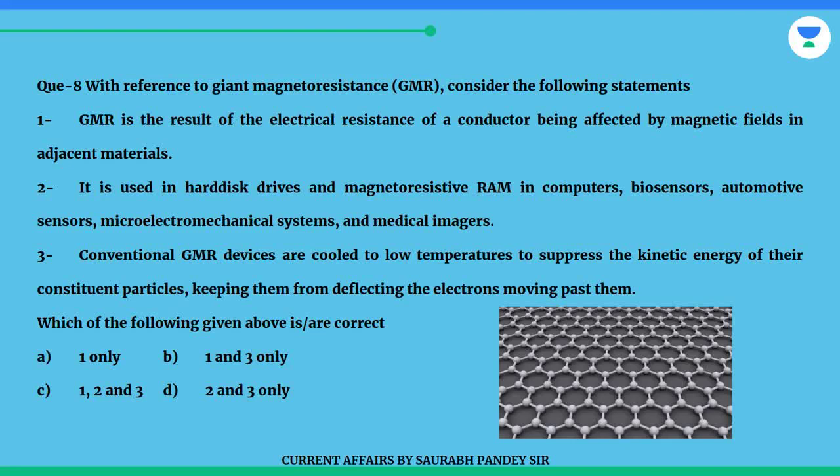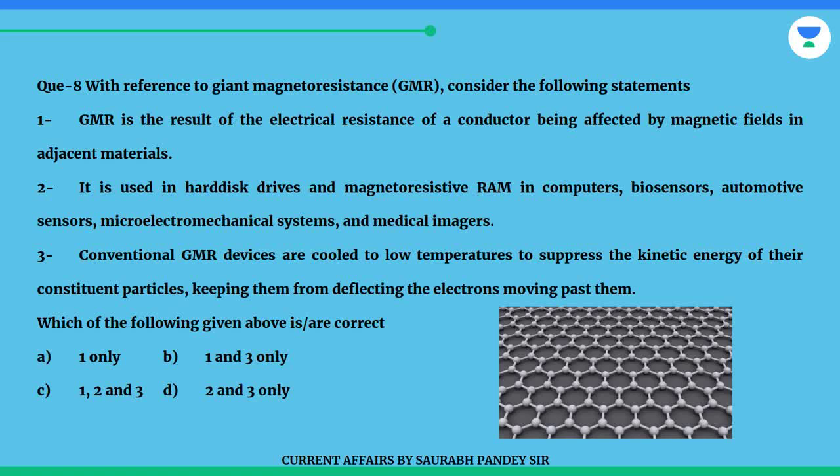Question 8. With reference to giant magnet resistance, GMR, consider the following statements. 1. GMR is the result of the electrical resistance of a conductor being affected by magnetic fields in adjacent materials. 2. It is used in hard disk drives and magneto-resistive RAM in computers, biosensors, automotive sensors, microelectromechanical systems, and medical imagers. 3. Conventional GMR devices are cooled to low temperatures to suppress the kinetic energy of their constituent particles, keeping them from deflecting the electrons moving past them.